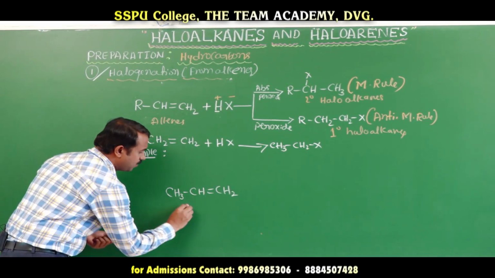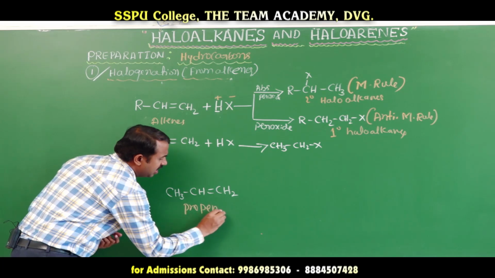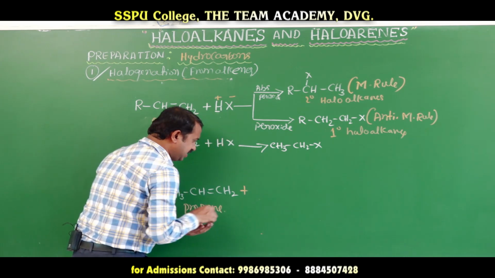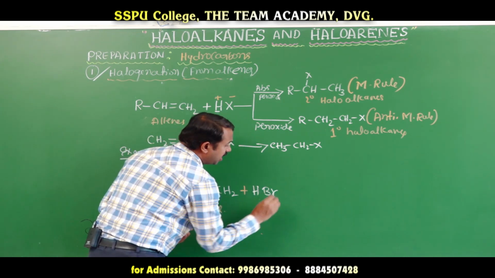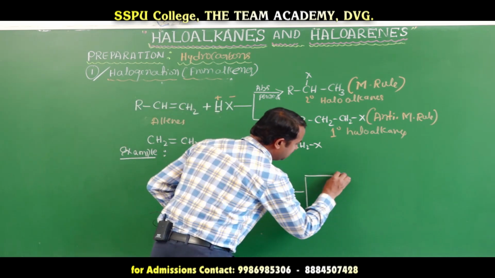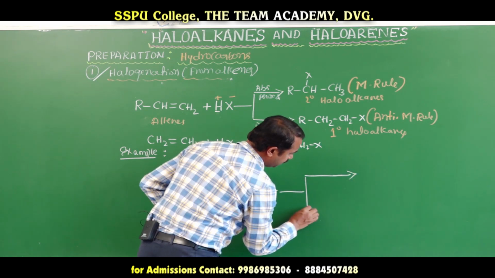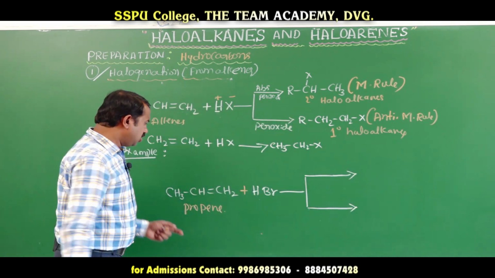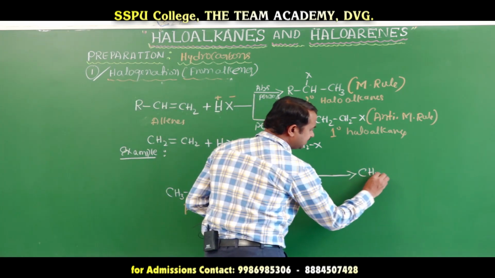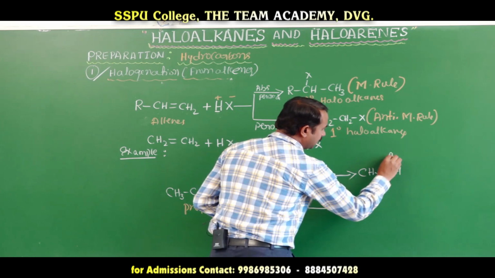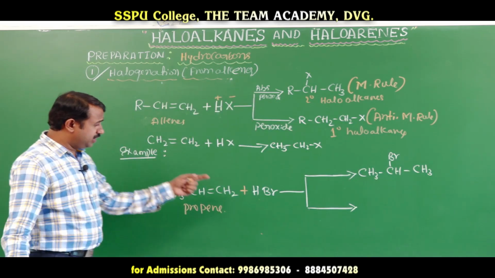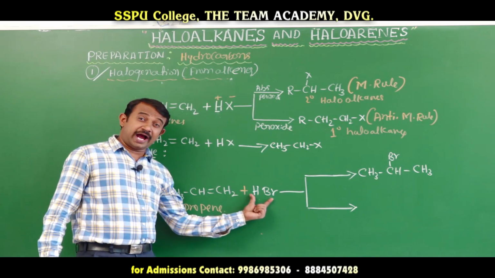When propene reacts with hydrogen bromide or hydrobromic acid, according to the Markovnikov rule and anti-Markovnikov rule: the Markovnikov rule means the positive part is attached here, giving CH3 CHBr CH3. The anti-Markovnikov rule is applied only to hydrogen bromide.